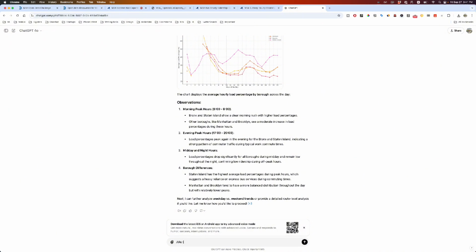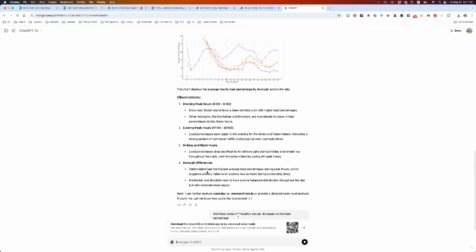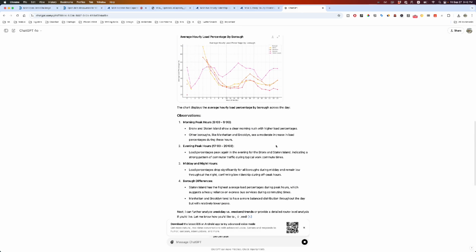are there some optimizations we can do based on, say, the load percentage? Let's ask this question and see what it comes up with. It's interesting, early morning 4 to 7 is a peak, and again it picks up in the evening, after 2 p.m. It's interesting.